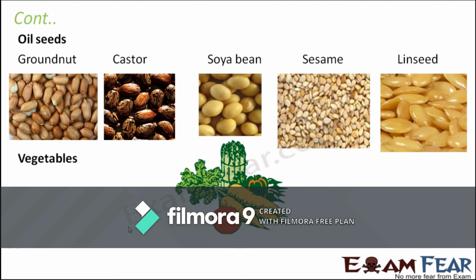Not only these, you talk about the vegetables and fruits. Obviously, there is a huge variety of vegetables and fruits available, and we will also talk about them a little later, which vegetable is which part of the plant. So now we have been talking about the oil seeds, pulses and the cereals, and we saw that all of them are nothing but the seeds of the plant.